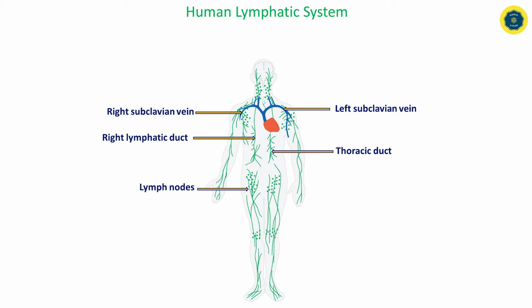You might have already noticed lymph nodes in this figure. They are formed by collections of white blood cells to provide immunity to the body. They are scattered throughout the body and we will be discussing them further in a few minutes.